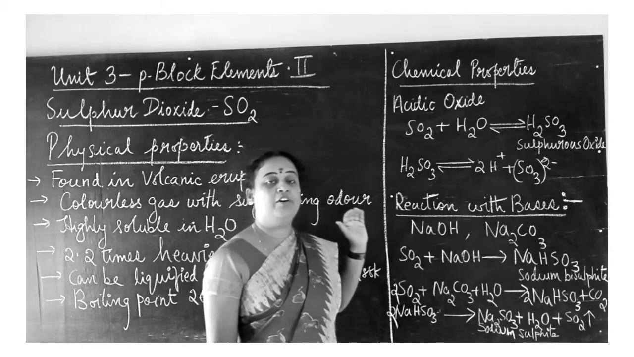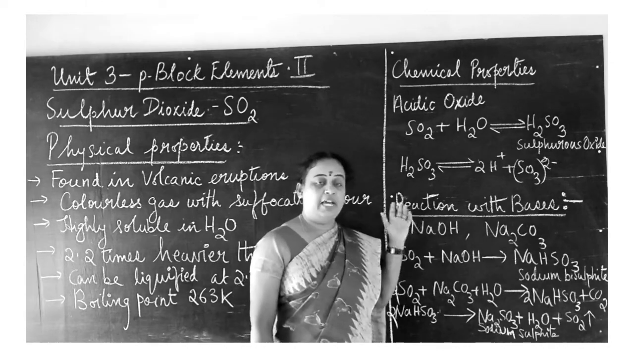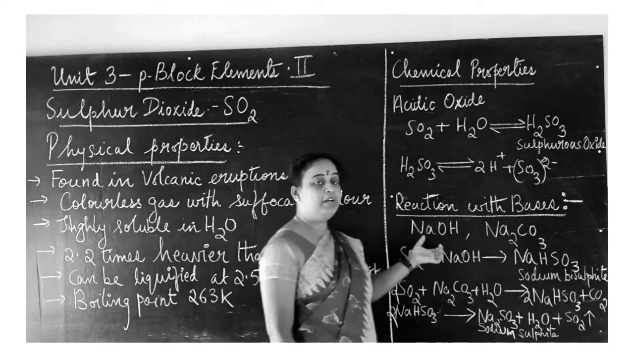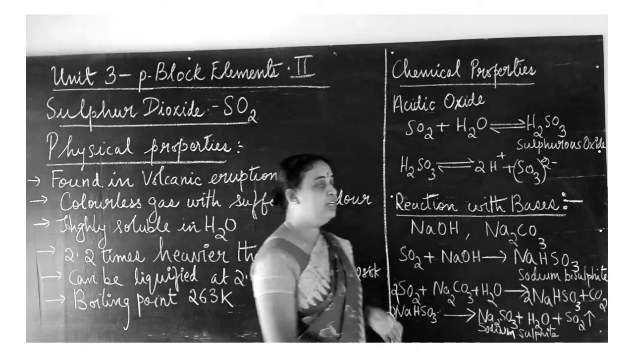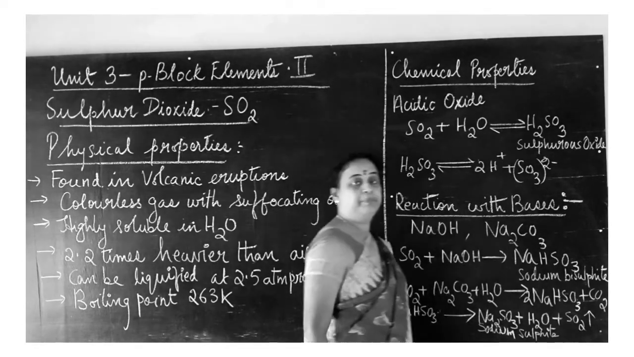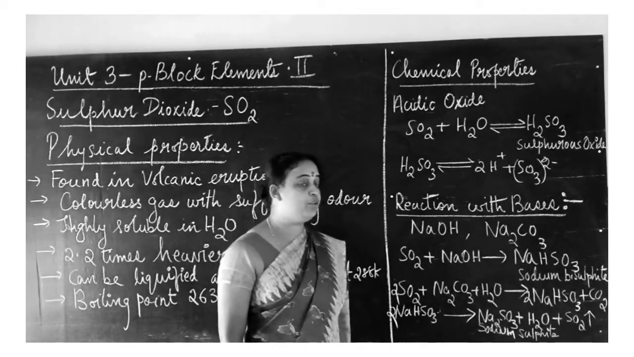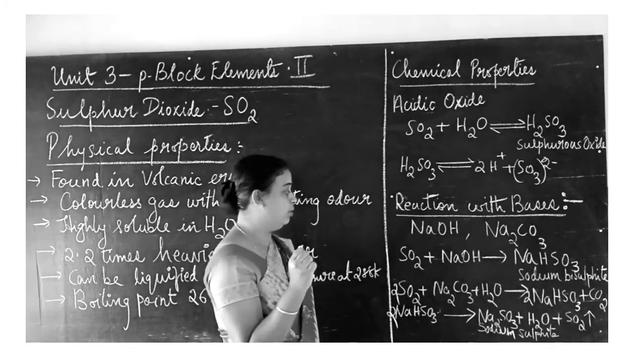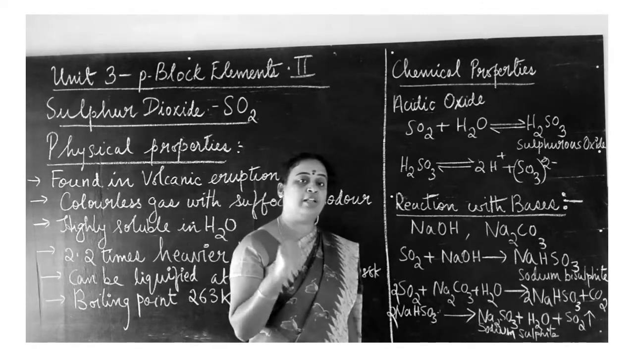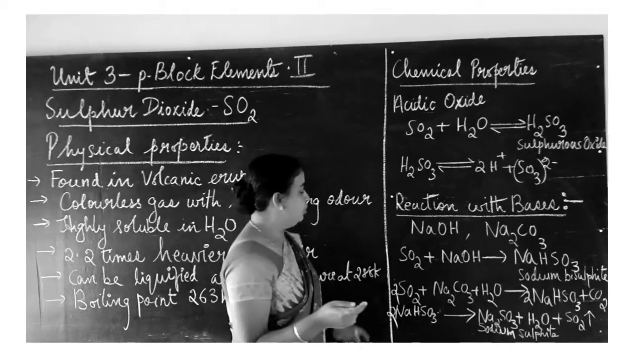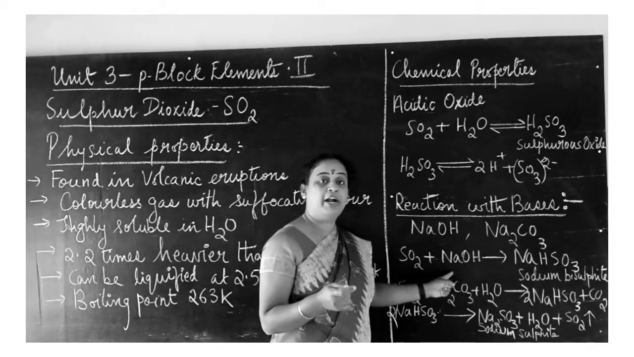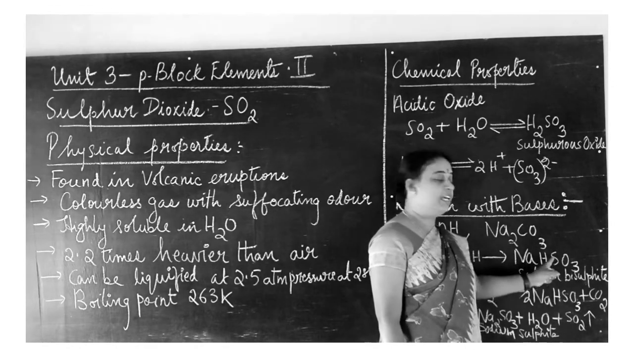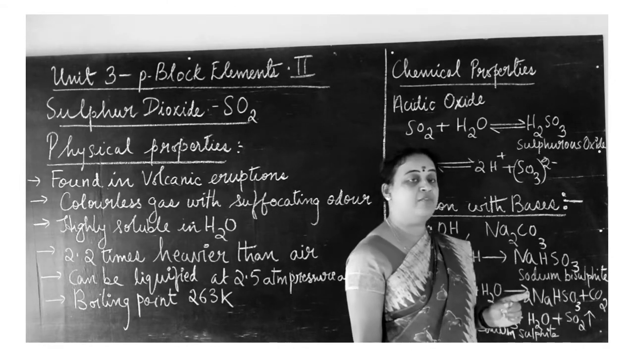Let us see the reaction of sulfur dioxide with bases. Sulfur dioxide can react with bases. What type of bases? Sodium hydroxide NaOH and sodium carbonate Na2CO3. You have to keep all these chemical formulas in your mind, so it is very important. If the chemical formulas go wrong, the complete reaction goes wrong. Sulfur dioxide first reacts with sodium hydroxide NaOH to give sodium bisulfite NaHSO3.